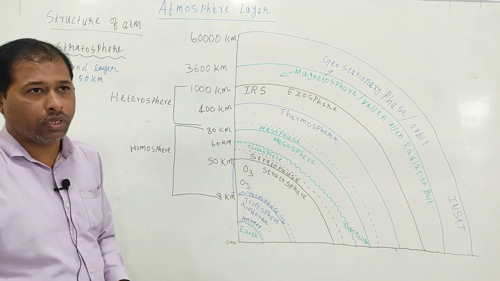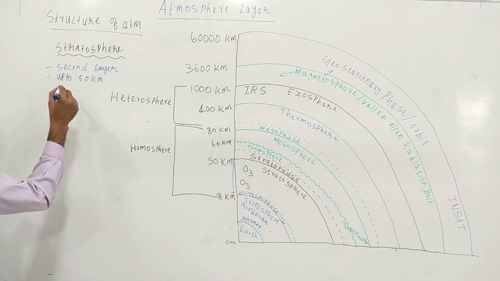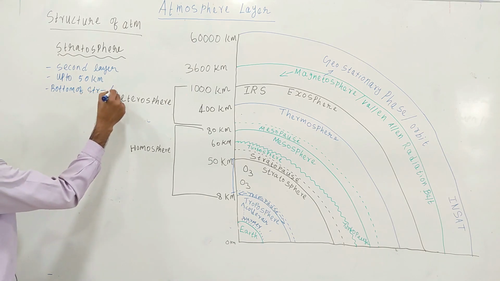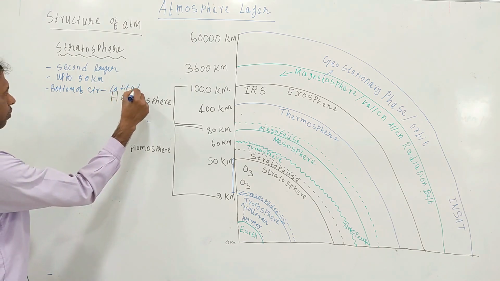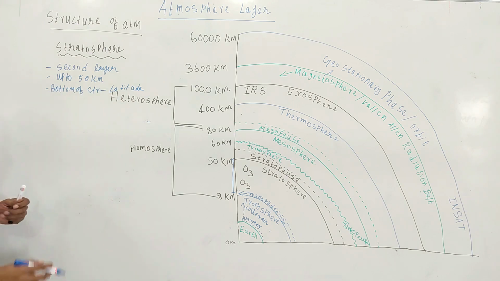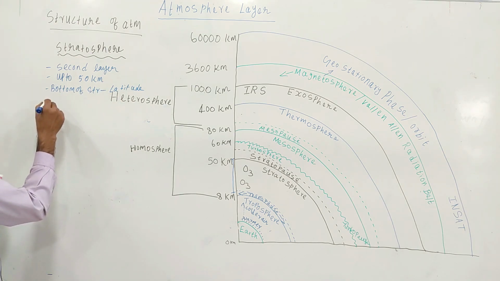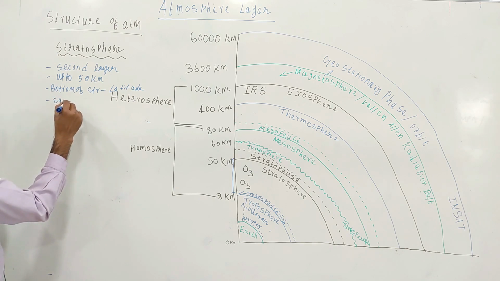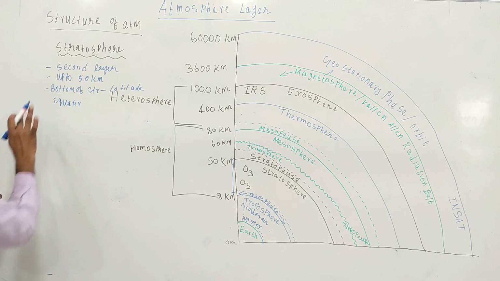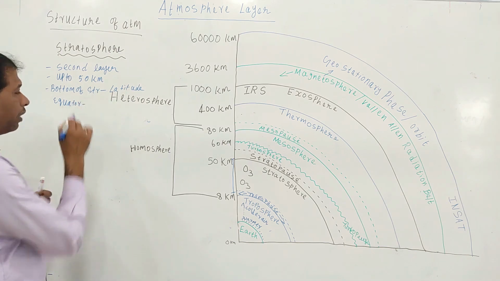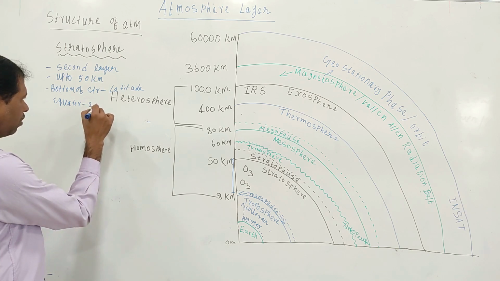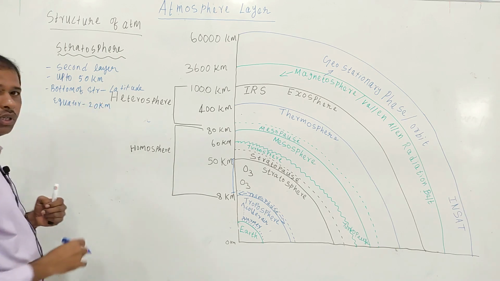The bottom of stratosphere varies with latitude. For example, near the equator, the bottom of the stratosphere starts at 20 kilometers.